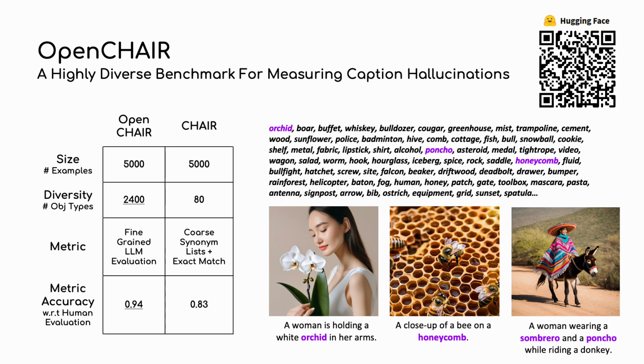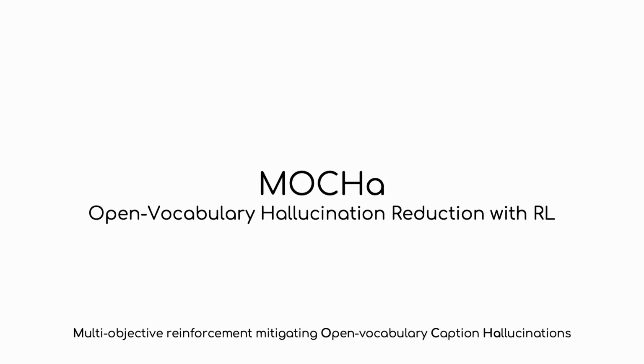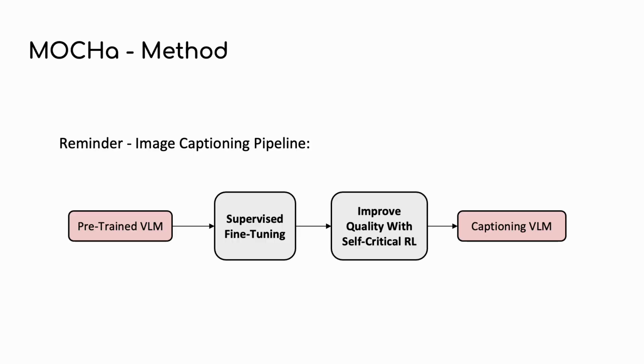Finally, to show OpenCHAIR's diversity qualitatively, we display a small sample of OpenCHAIR objects. Image caption pairs with rare objects such as orchid, poncho, and honeycomb are seamlessly sampled by our automatic pipeline. Feel free to check OpenCHAIR on Hugging Face using the QR code above. Now that we have an open vocabulary benchmark, we turn to propose MOCHa, an open vocabulary hallucination mitigation algorithm.